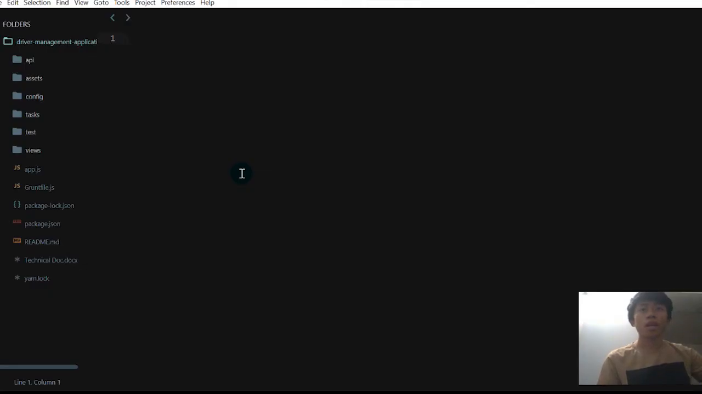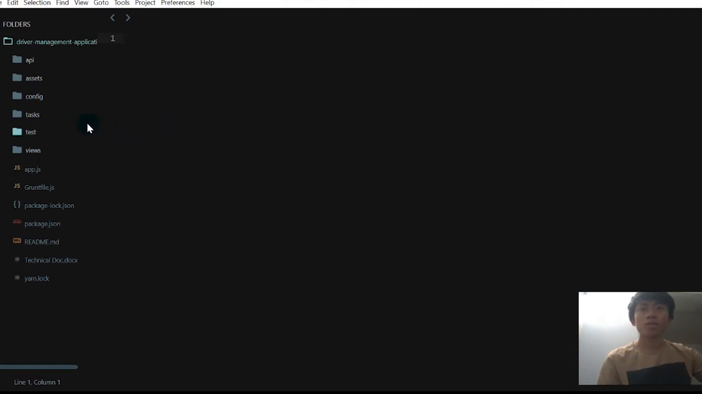My name is John Bot, and I'm going to talk about the backend side of the Driver Manager application. We are using Sails.js, which is divided into api, assets, config, tasks, and views. And the test folder is only for our integration and unit testing.